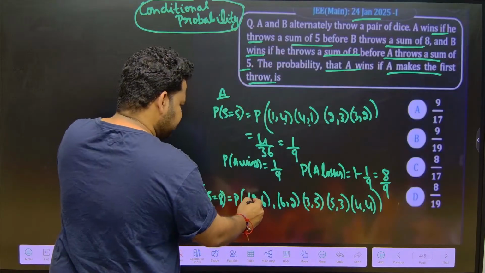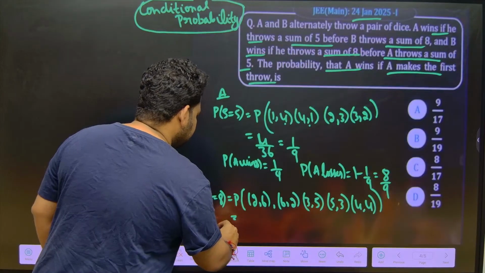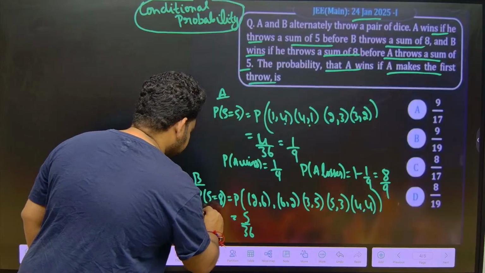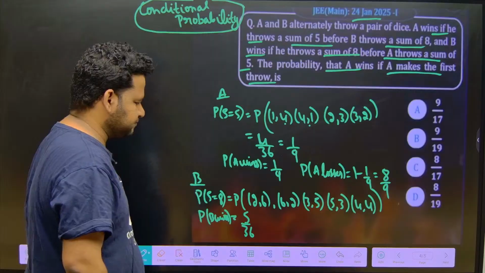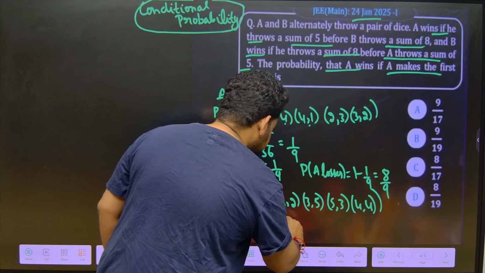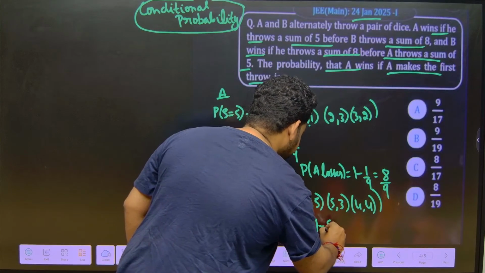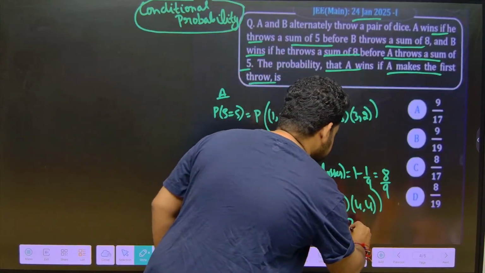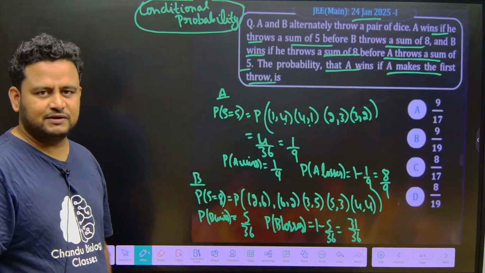So how many outcomes are there? 1, 2, 3, 4, 5. That is 5 out of 36. This is the probability of B winning: 5 out of 36. The probability of B losing is 1 minus 5 by 36, which is equal to 31 by 36.